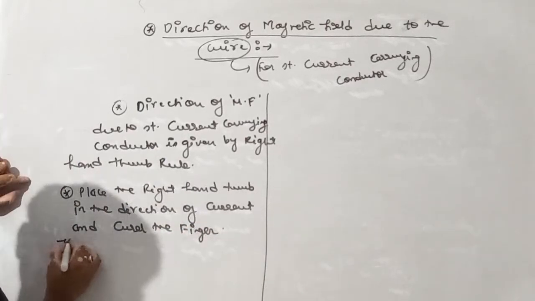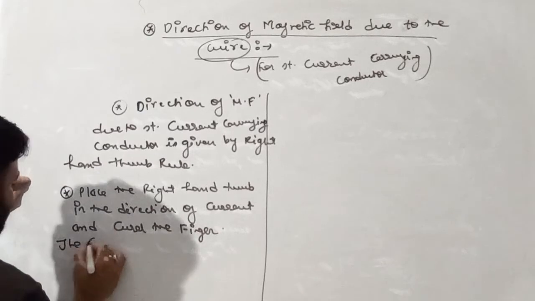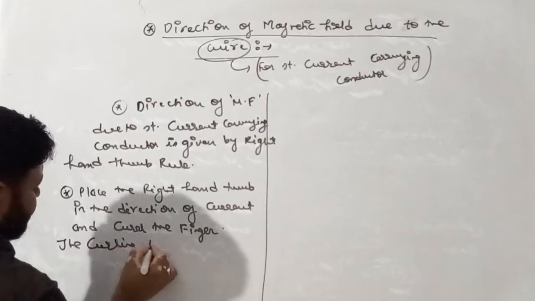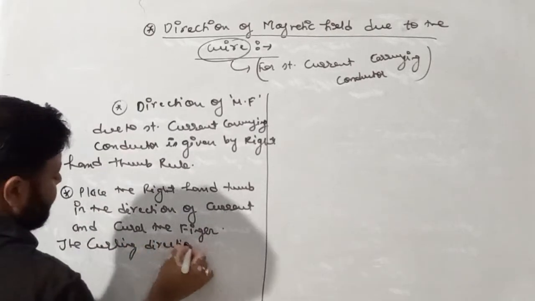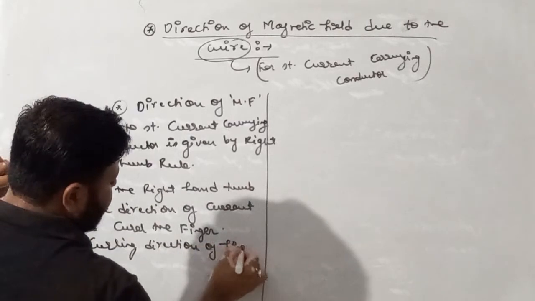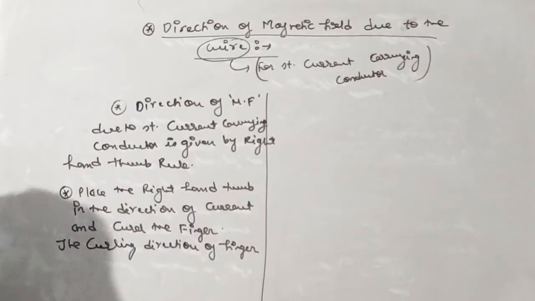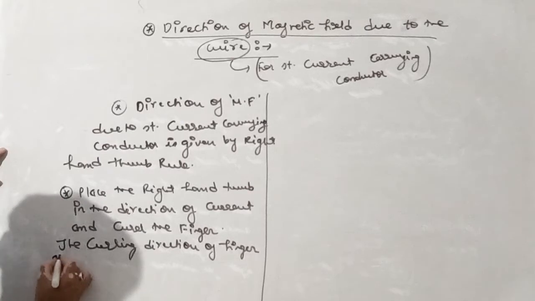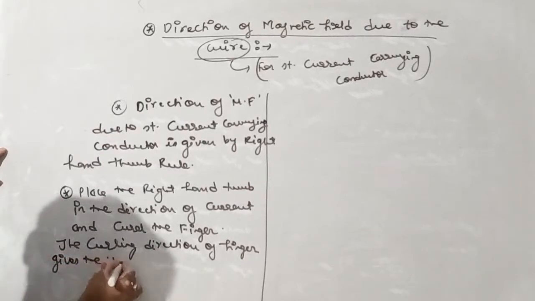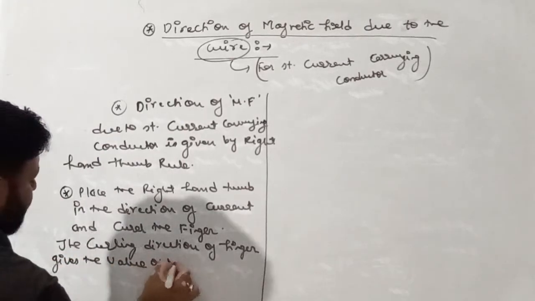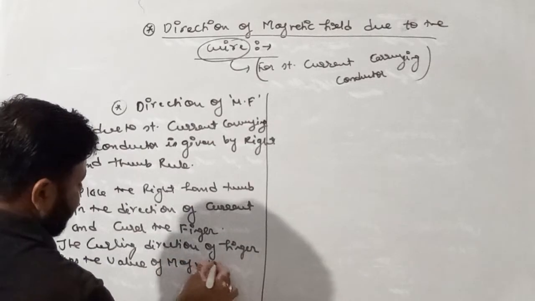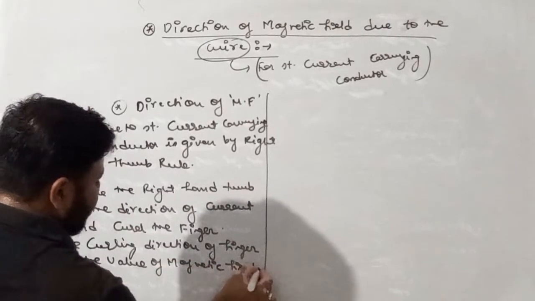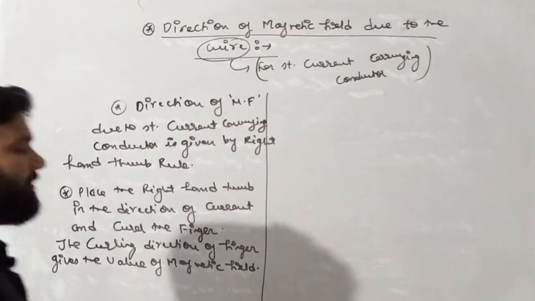The curling direction of the fingers gives the direction of the magnetic field.